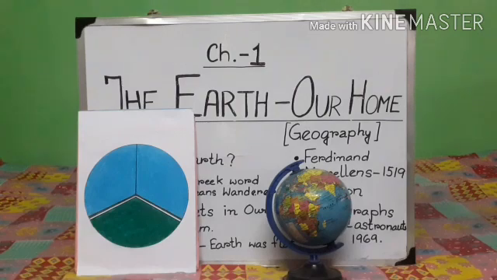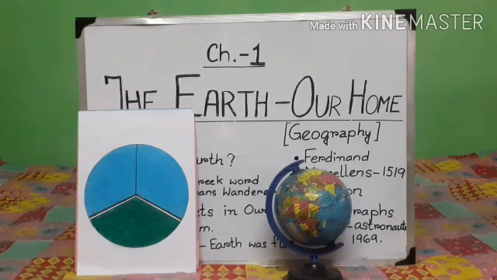A large number of animals also live in water, such as fish, frogs, crabs, etc. So fish, frogs, crabs, these animals, their habitat is water. So water is a very important habitat to a large number of species of animals. Okay, the oceans are sources of fish. The fish we eat, which we consume, they are all coming from oceans, isn't it? So the oceans are sources of fish.